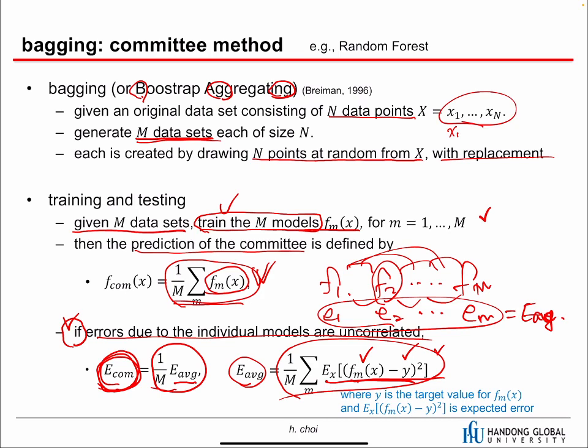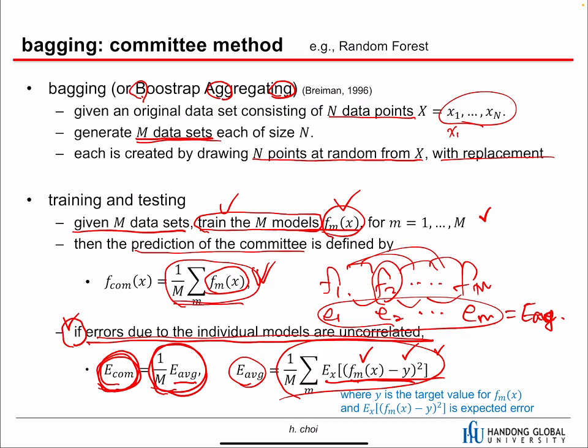That's the problem here. So when we train these m models, they're all trained on similar data sets. So these models are quite similar, not completely different kinds of decisions. Then this condition is not satisfied, so we cannot achieve this much improvement. This is not practically possible.